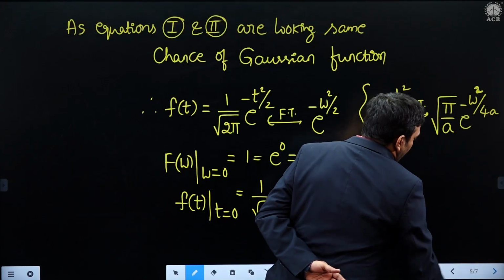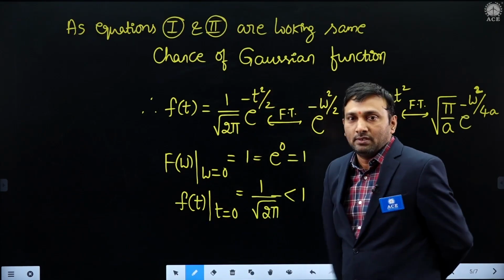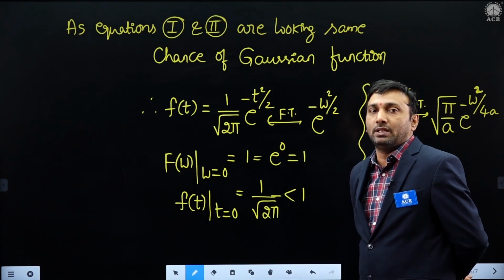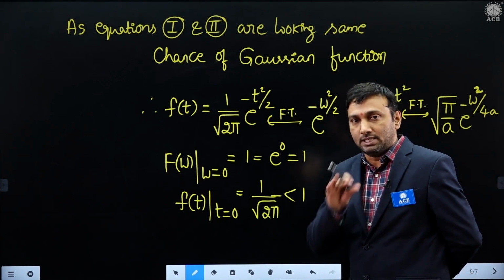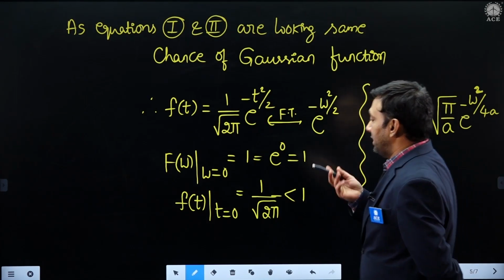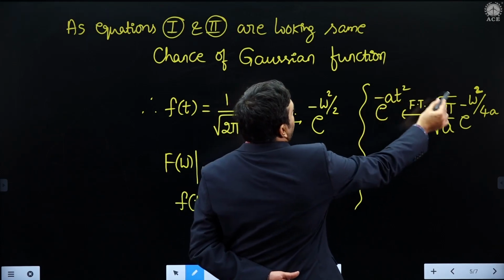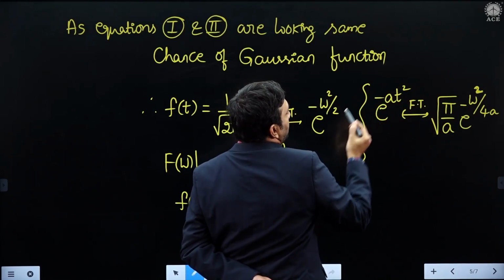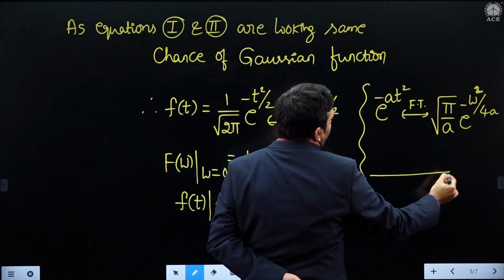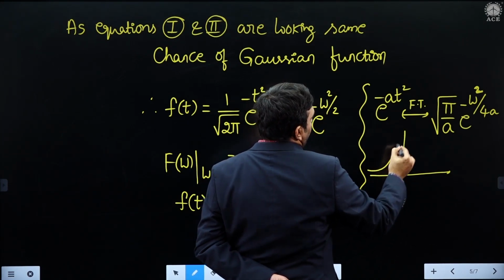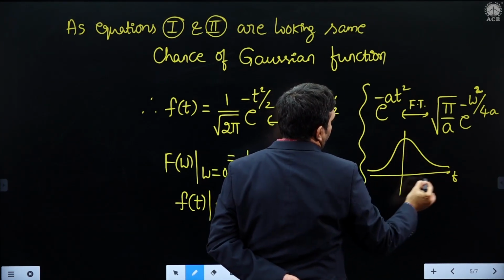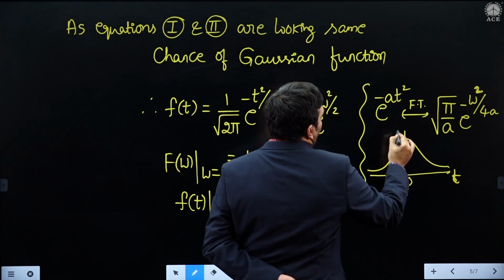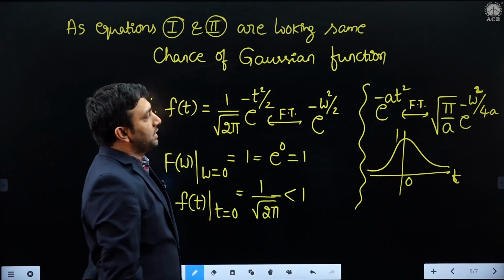So the chance is for the Gaussian function. In the time domain and spectrum domain, the expressions are looking the same, meaning the chance is for the Gaussian function. Just recollect, what is the standard Gaussian function formula? Fourier transform of Gaussian e power minus at square. You are aware the Gaussian function is a bell-shaped curve, which is an even function, or not? It is an even function. So the standard Fourier transform is that one.